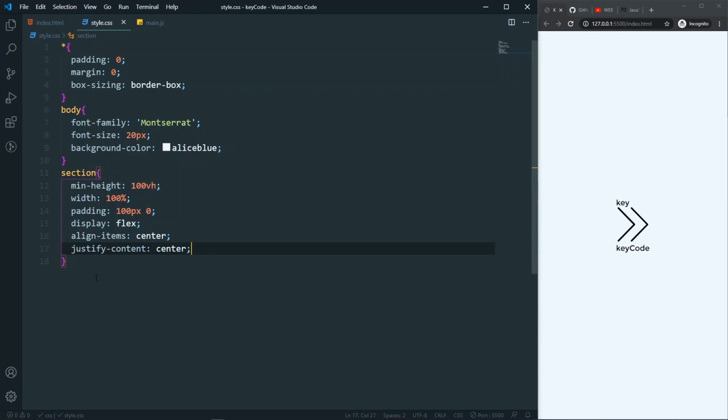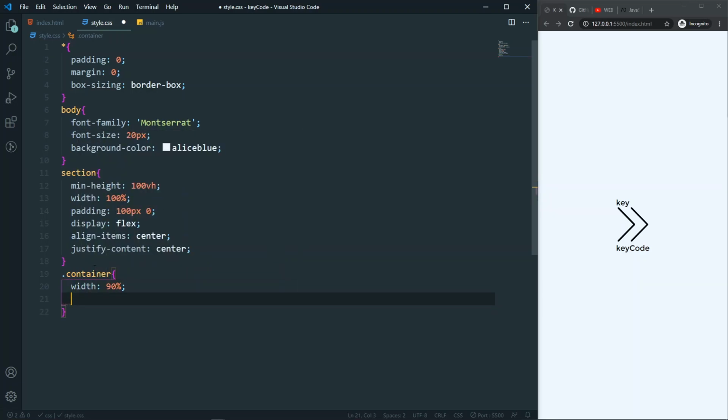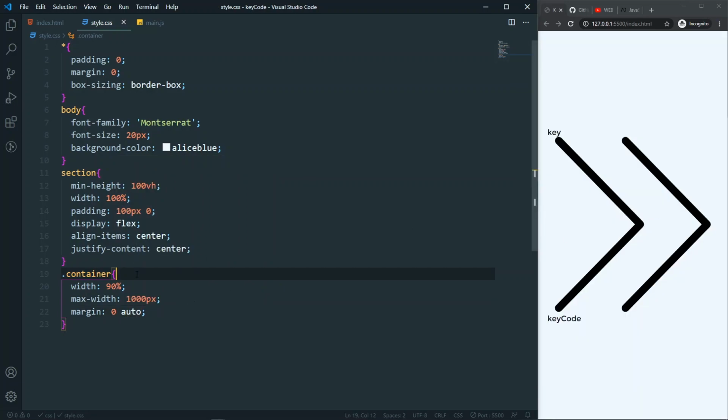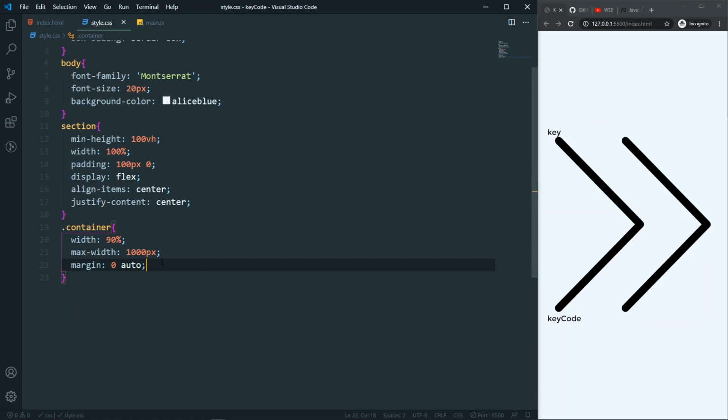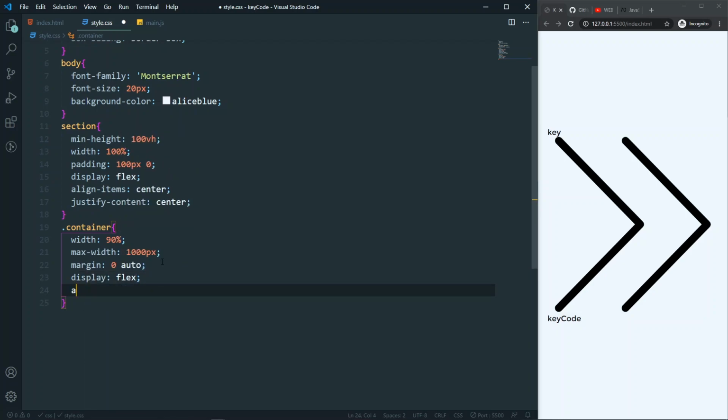So after that, let's come to the container. So in container, let's say that width I wanna have is something like 90%, and max width I wanna have something like 1000 pixel, and also make sure that margin will be 0 and auto, because I want to make sure that this container must be in the center. So after that, let's come to the display. So display will be flex, and align items center, and justify content will also be center.